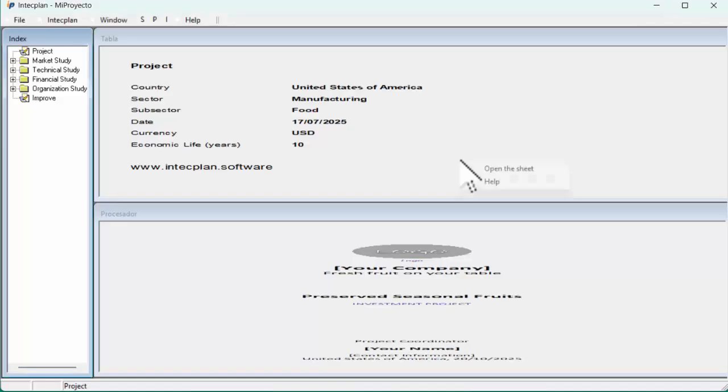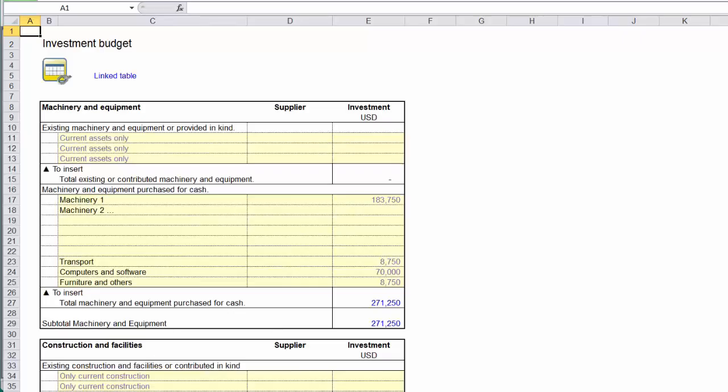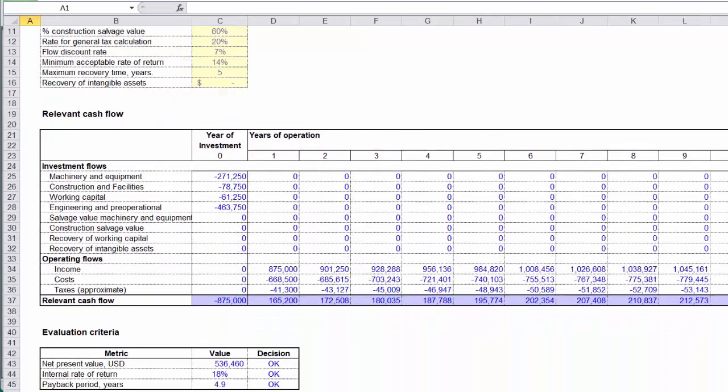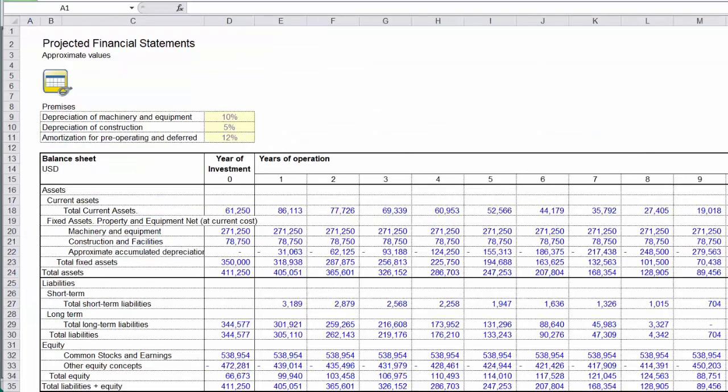Intecplan generates your financial forecast in Excel, with real budgets for income, investment, and costs, plus key profitability indicators: net present value, internal rate of return, payback period, and projected financial statements.